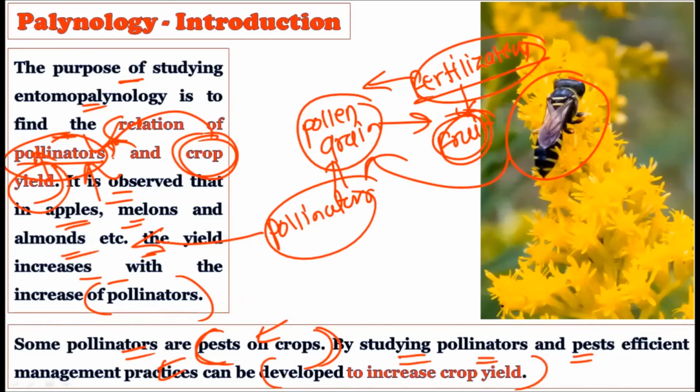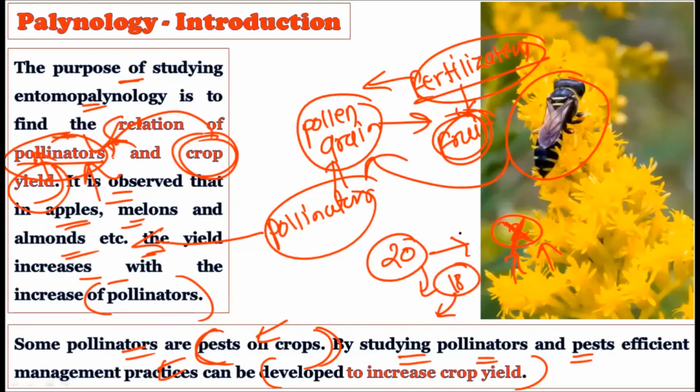Once we study the pollinators, we will come to know that there are 20 pollinators here. Out of them, 2 pollinators cause various diseases, and they act as a pest on the plant. So for these 2 insects, we can use an insecticide. We can kill these 2 insects in the crop field, and keep the remaining 18 pollinators for healthy pollination. In this way, we can also increase the crop yield. So entomopalynology, which is a very important branch of palynology, can be used to increase the crop yield.